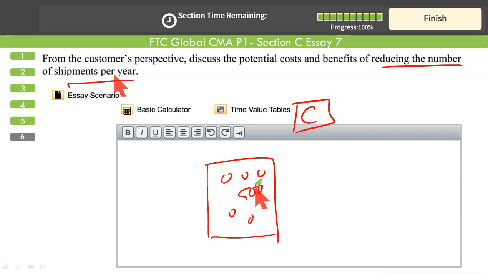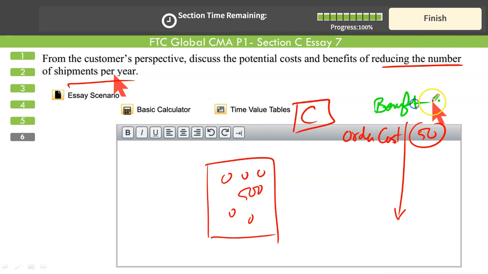So what it will do, for me, ordering cost will fall. Why? Because I am placing fewer orders now, large size orders, fewer orders. First it was 100 and 150 orders. Now there are just 50 orders. So my ordering cost will fall. That's a benefit for me, must be given in green. Remember, I will have to place less frequent orders. Just 50 orders in a year would be sufficient to cover my annual requirement. I'm the customer C, don't forget that.